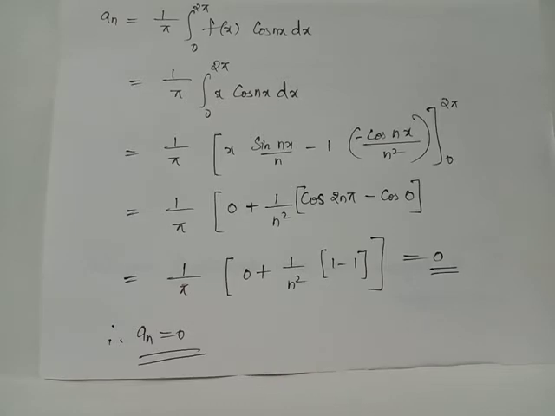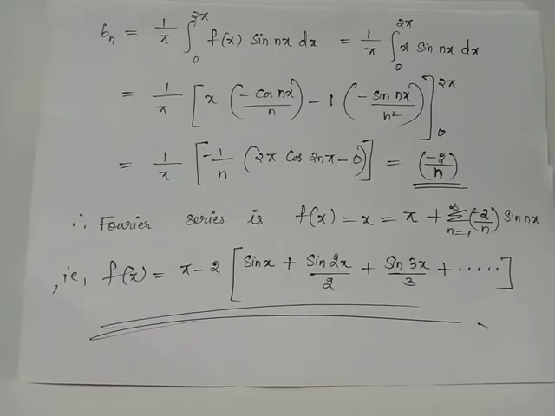On application of upper limit, we will get cos 2n pi, and on application of lower limit, we will get cos 0, which is 1. Cos 2n pi is also 1. Thus we have this term becoming 1 by n square times 1 minus 1. Thus we have 0 plus 0 multiplied by 1 by pi, becoming an equals 0.